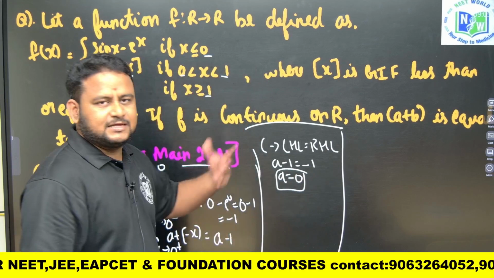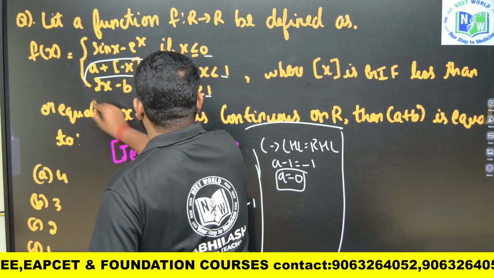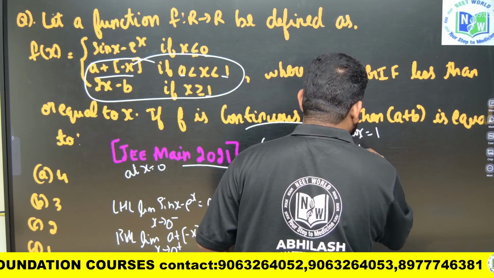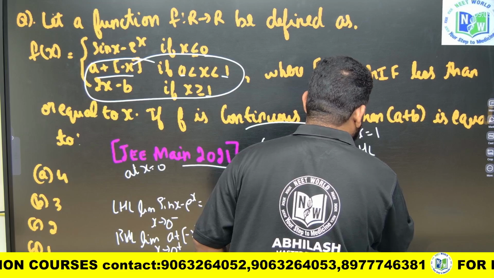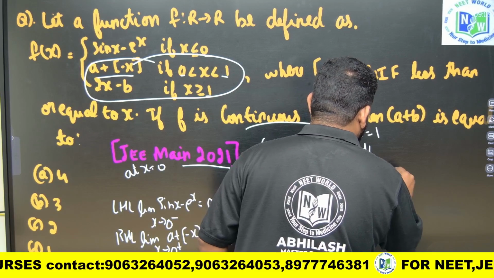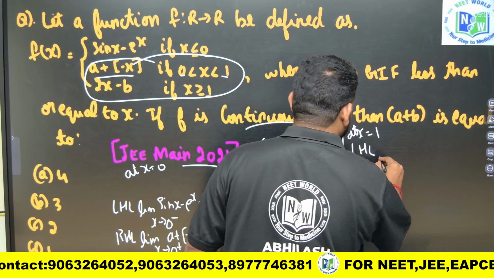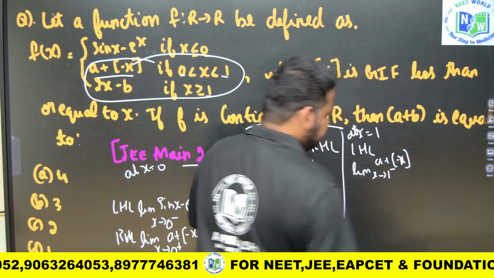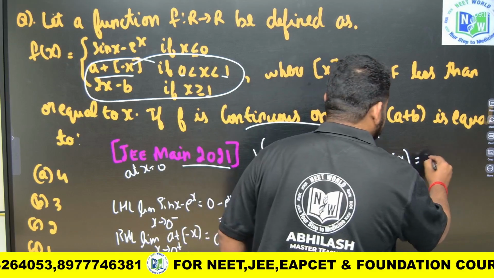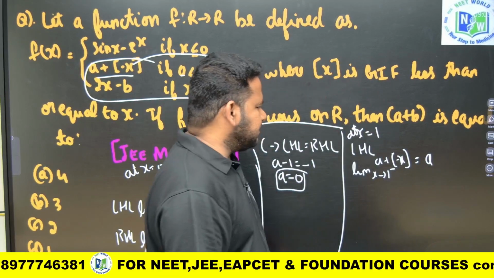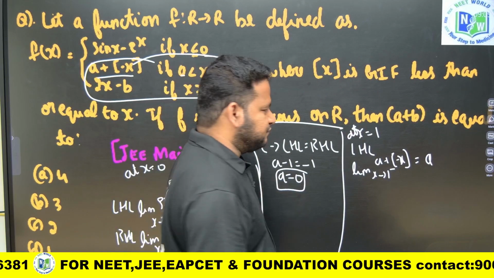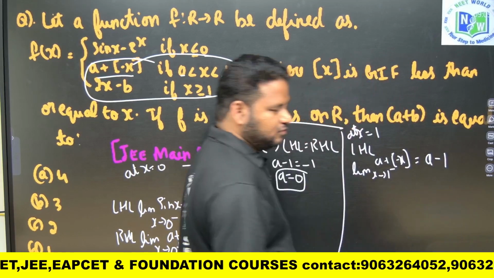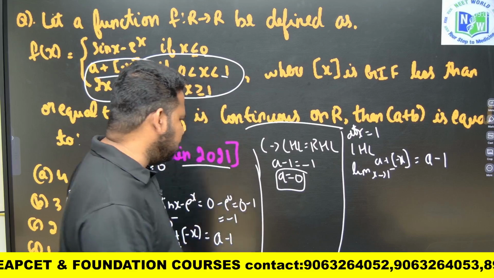Now let me take the point x is equal to 1. At x is equal to 1, let me take LHL. LHL is equal to limit as x tends to 1 minus, the function is a plus the greatest integer function of x. So this will be equal to a minus 1, that is nothing but, actually it will be 1 itself, 1 point something. So this will become equal to a minus 1 itself. Okay, a minus 1. Because already we know how it came 1.